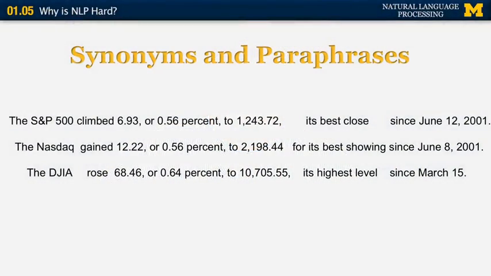Another instance of confusion in natural language processing is the use of synonyms and paraphrases. Synonyms refers to words that have similar senses, and paraphrases refers to phrases that have similar senses. So let's look at three sentences that come from the Dow Jones. The first sentence says, the S&P 500 climbed 6.93, its best close since a certain date.